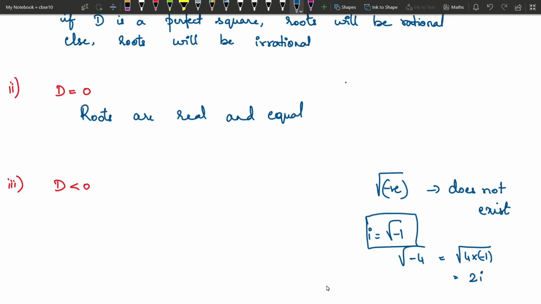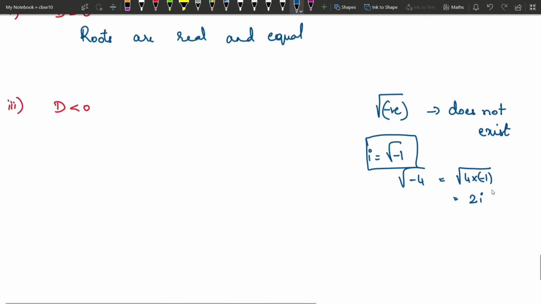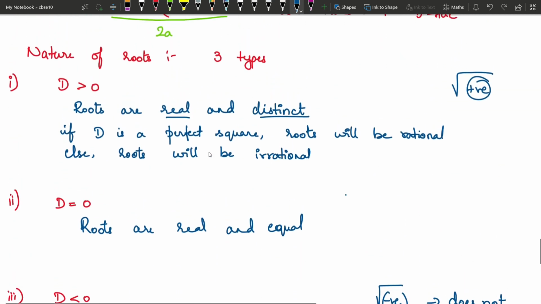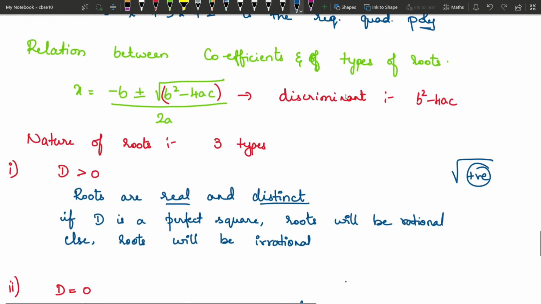I am sure all of you have already learnt this as complex numbers. So these are imaginary numbers or complex numbers. So roots are imaginary roots. You can also write roots are complex, but basically you should be writing roots are imaginary. So these are the nature of roots based on the discriminant.